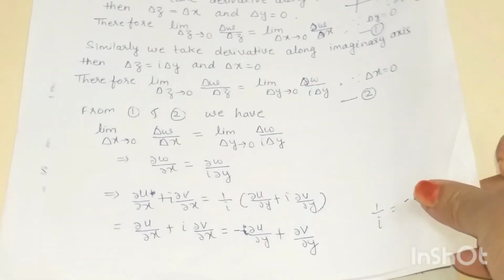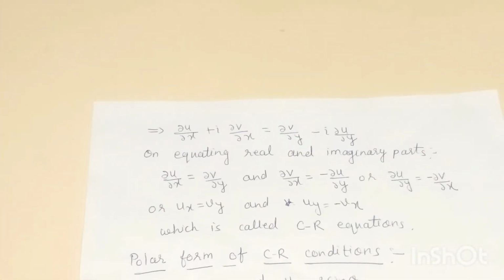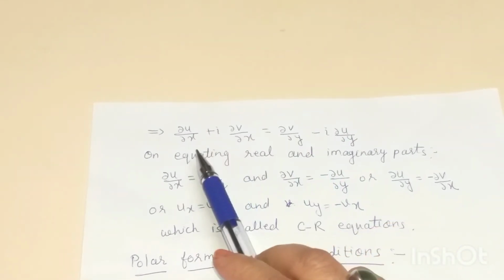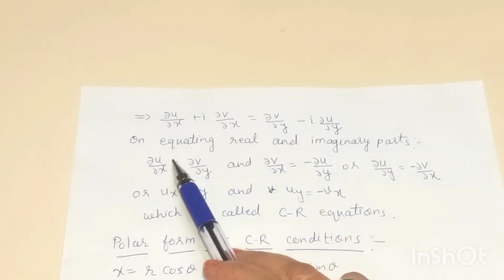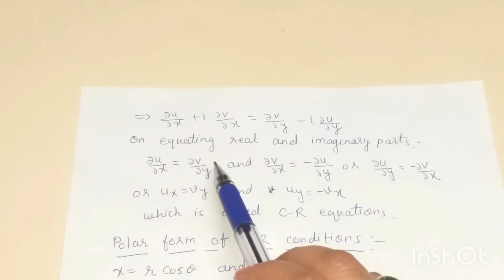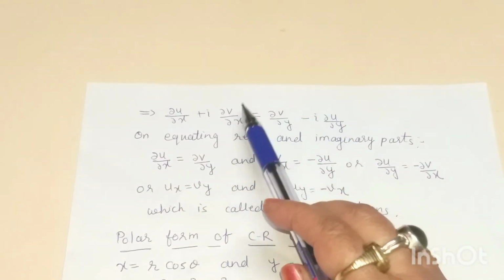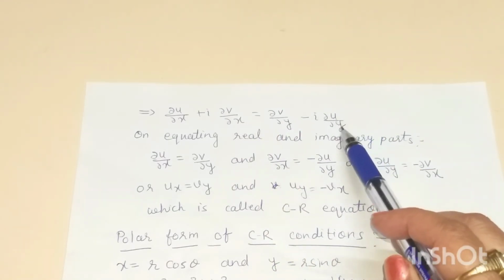Now we just rearrange the terms right here, and now we equate real and imaginary parts of both the equations. We will get del u by del x is equal to del v by del y, and del v by del x is equal to minus del u by del y. Okay.